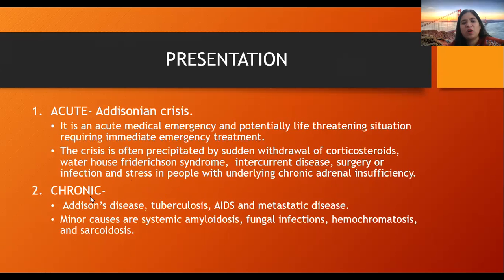And second is the chronic presentation, the examples of which are Addison's disease, tuberculosis, AIDS, and metastatic disease. Right? And minor causes are systemic amyloidosis, fungal infections, hemochromatosis, and sarcoidosis. Hemochromatosis, we have discussed that it is iron deposits in the adrenal gland, thus damaging the adrenal gland. And sarcoidosis,